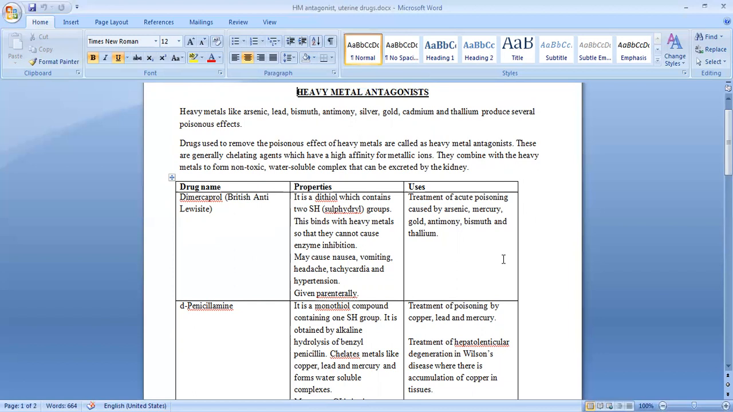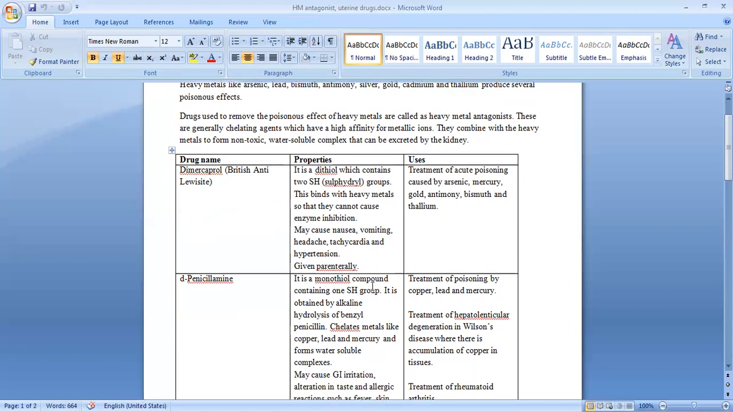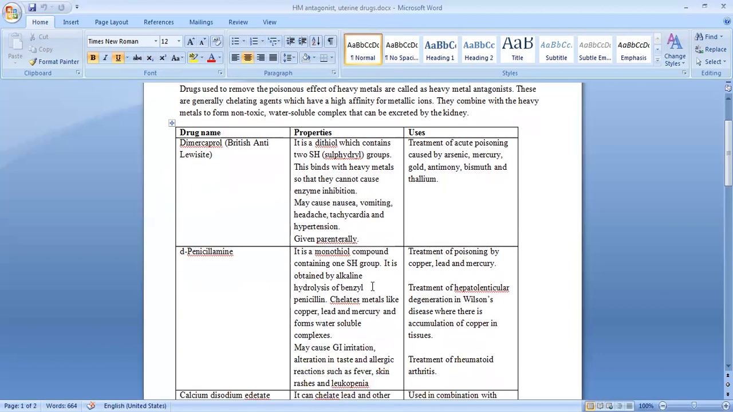It has some side effects. It may cause nausea, vomiting, headache, tachycardia, that is increase in heart rate, and hypertension. It is administered parenterally. You cannot give it orally. Then another compound that is given is called D-penicillamine. Now this is a monothiol compound. That means it has only one sulfhydryl group. And this compound is actually obtained from benzyl penicillin, which is one of the penicillin molecules.